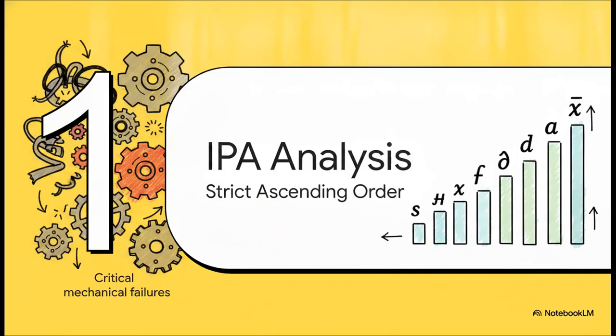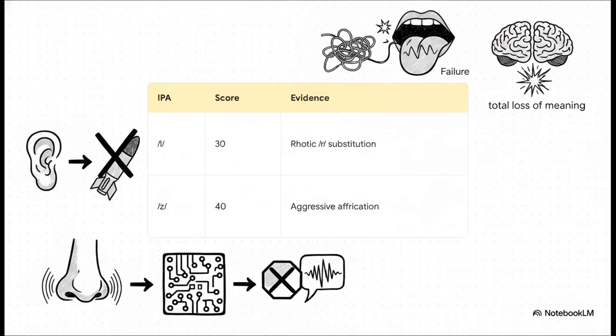Moving on to Section 1, our IPA analysis. We're going to look at this in strict ascending order of phonetic execution. Starting with the lowest scores, the most critical mechanical failures, we're isolating the two most catastrophic phonetic errors in the sample that need immediate intervention. First up, the L phoneme. This one scores a 30 out of 100.